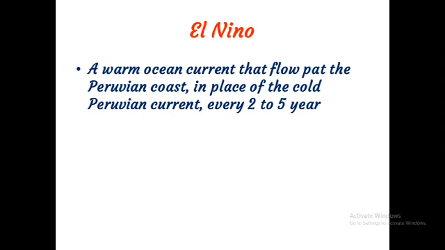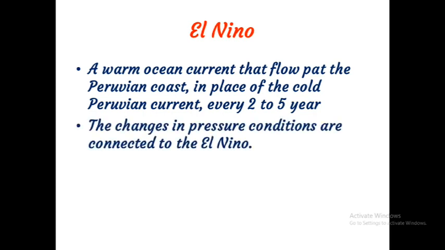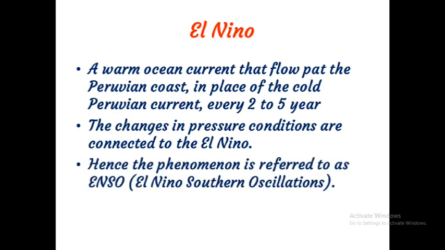The change in pressure conditions is connected to the El Nino. Hence, the phenomenon is referred to as ENSO, El Nino Southern Oscillation.